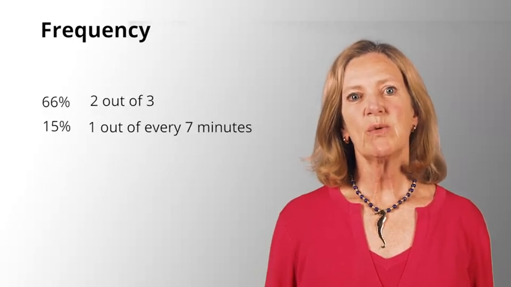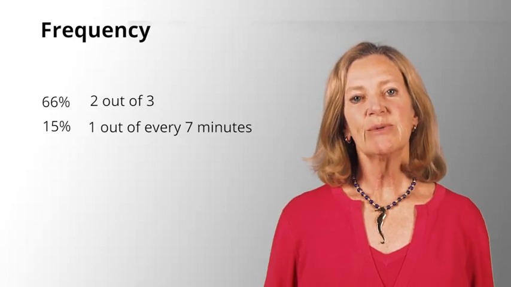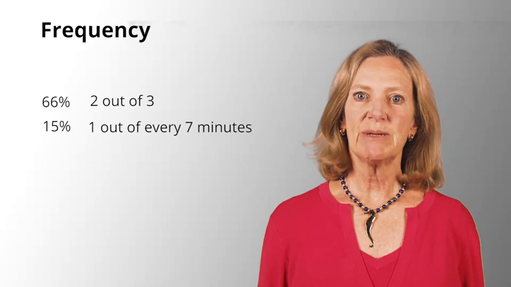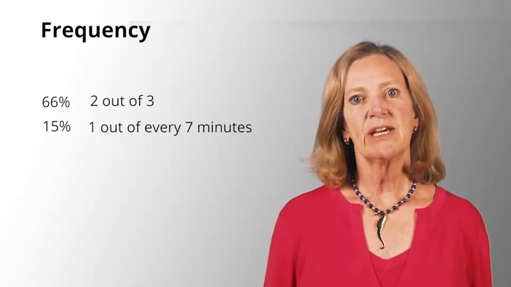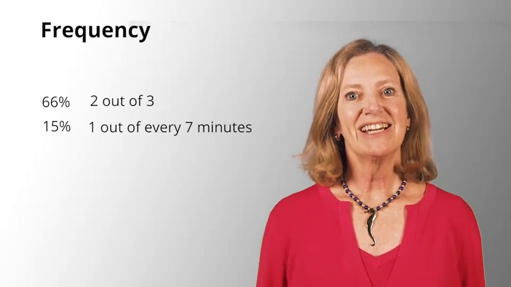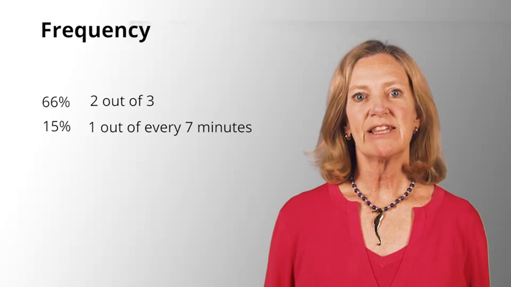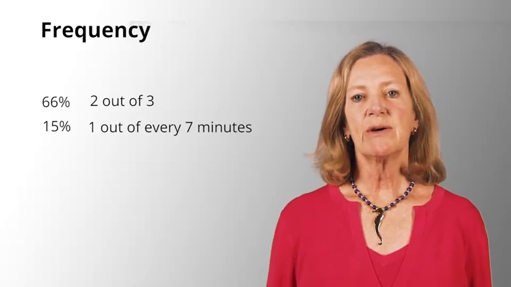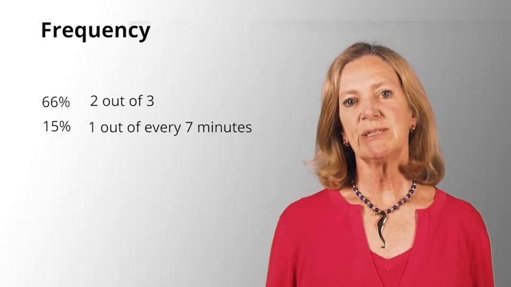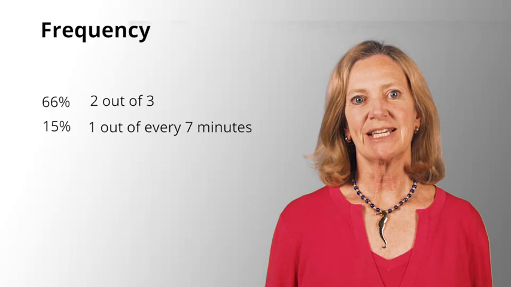You might be wondering, why not just say 66% instead of 2 out of 3? The reason is for emphasis. If you say 66% of the people, it seems kind of general. But if you say 2 out of 3, it seems like, oh wow, that's a lot. Or we could say 15% of the time that people are on the internet, they're on Facebook. But saying 1 out of every 7 minutes online is spent on Facebook sounds much more dramatic. So you can use this to emphasize frequency.